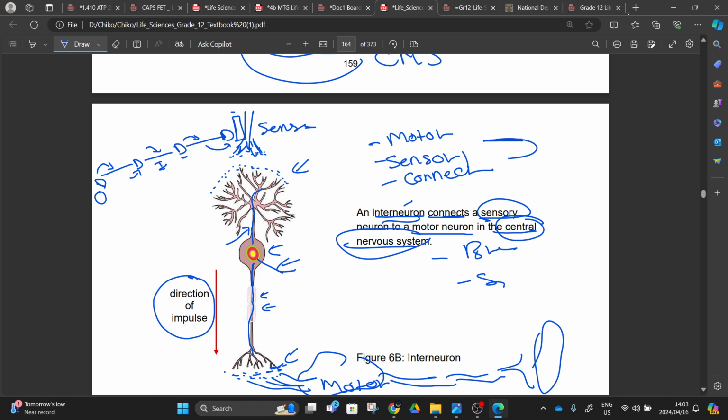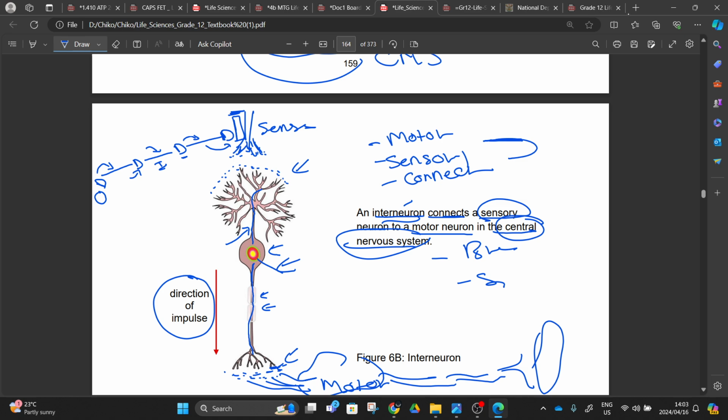At the end of the day, by the time these muscles pull back your arm, this is what is happening. When you say your message was interpreted, this is what is happening. There is no computer somewhere, there's no someone clicking the message to say the person is feeling hot. No, this is what is happening. The neurotransmitters are the ones that determine the message that is going to be sent from one neuron to another.